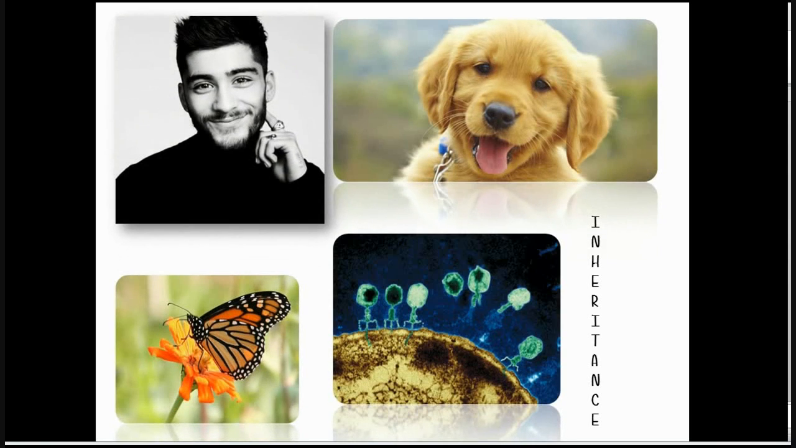Now let us see what is inheritance. Ever wondered why Zayn Malik looks like Zayn Malik? A cute puppy is looking like a cute puppy, and this butterfly is looking like this butterfly, and why are the bacteriophages so small and not like each other or duplicates like they show in movies? It is because of inheritance, some sort of family code which only your family will give to you and not to someone else outside the family.